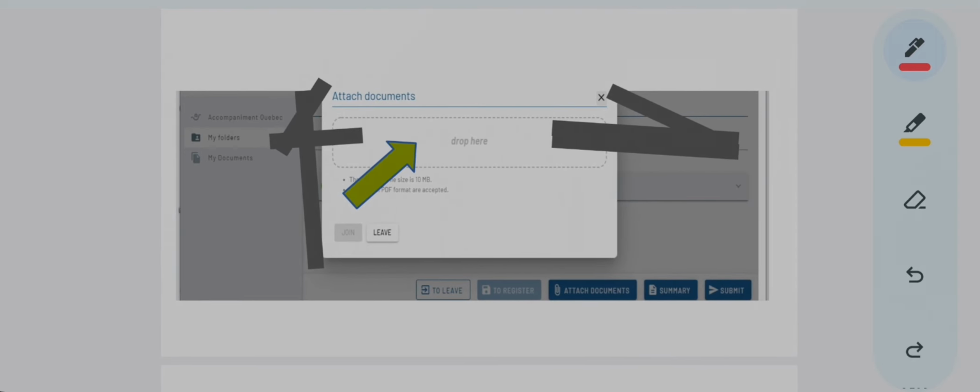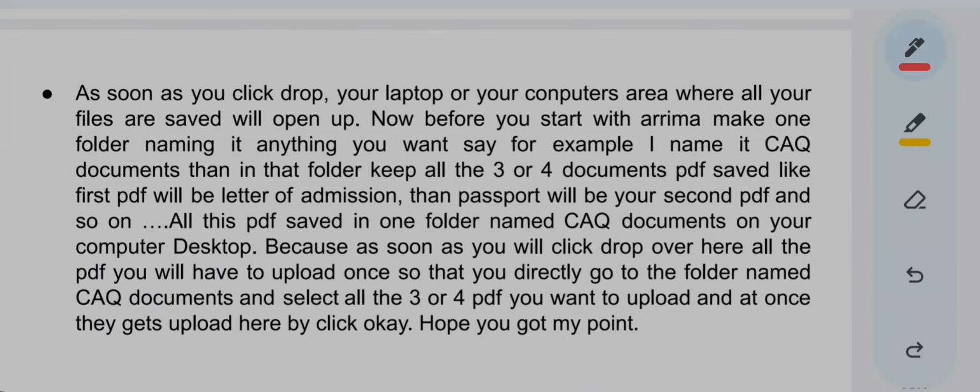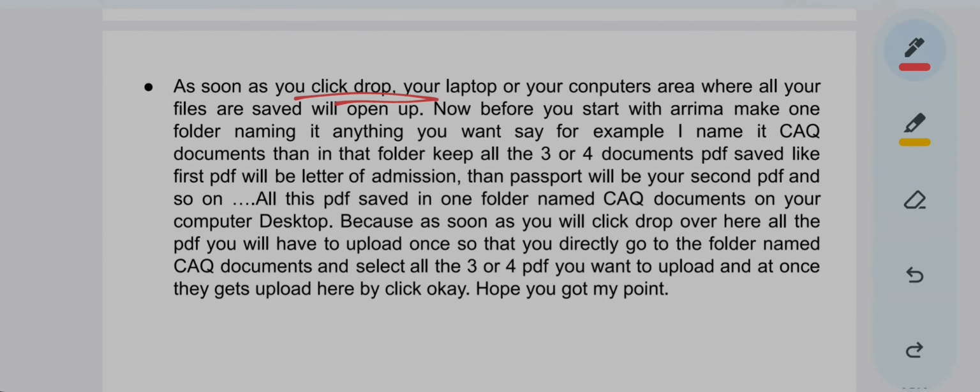Okay, then read this information. As soon as you click on this drop option, the area on your laptop or computer where all your files are saved will open up. Now before you start with Arima, make one folder, name it anything that you want. For example, I name it CAQ Documents. Then in that folder, keep all the PDFs that you want to upload in your Arima portal. Say it would contain your letter of admission, the passport will be your second PDF, and so on. This can be in any sequence.